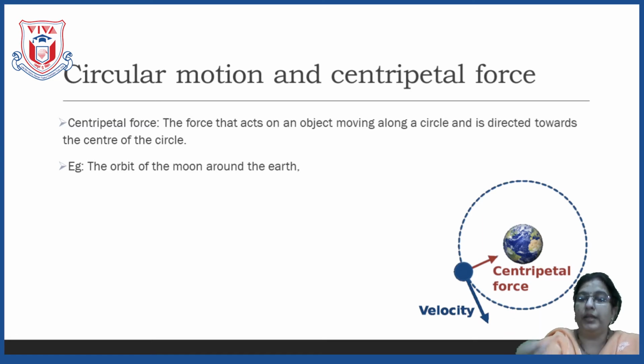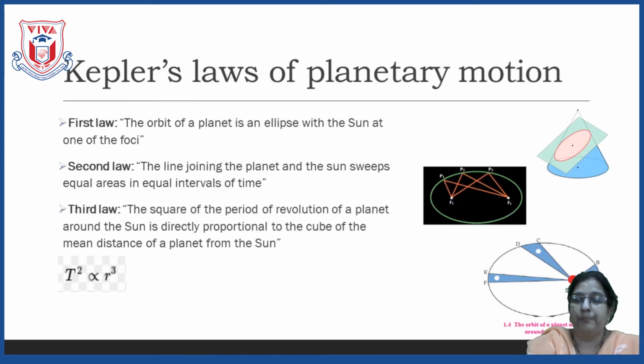That slingshot he keeps on moving in a circular direction. And why is that slingshot there? Because the force applied on the slingshot is at the center, in his hand. That's why it keeps on rotating in circular motion. That is the best example of circular motion and centripetal force.